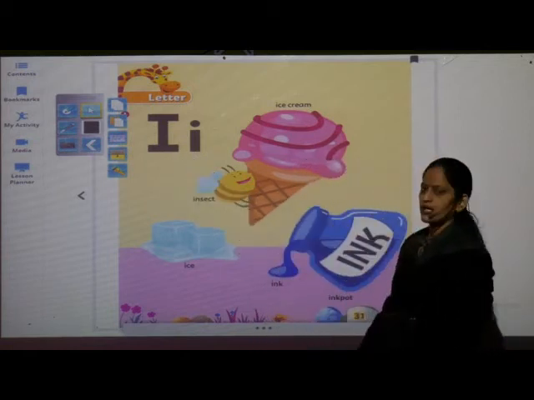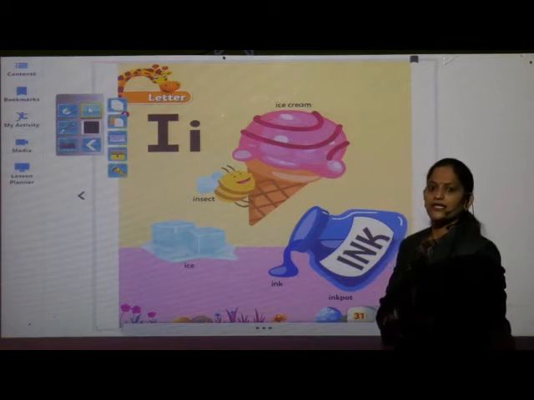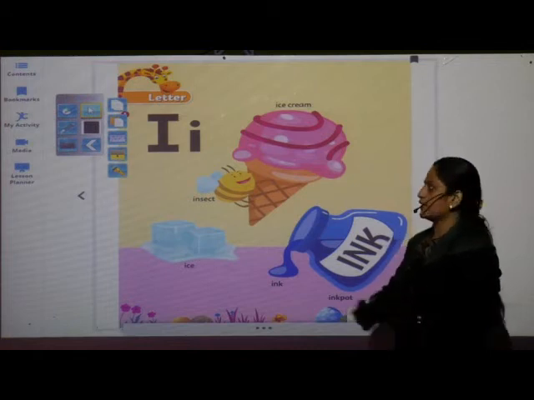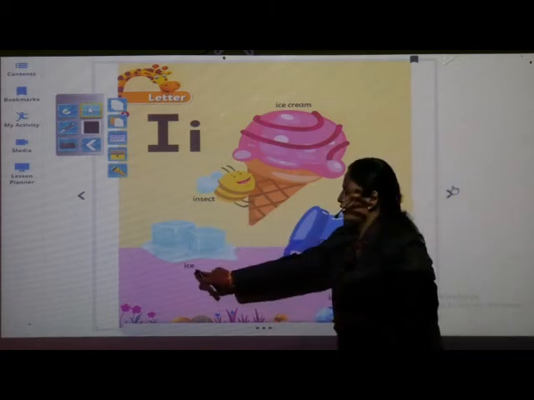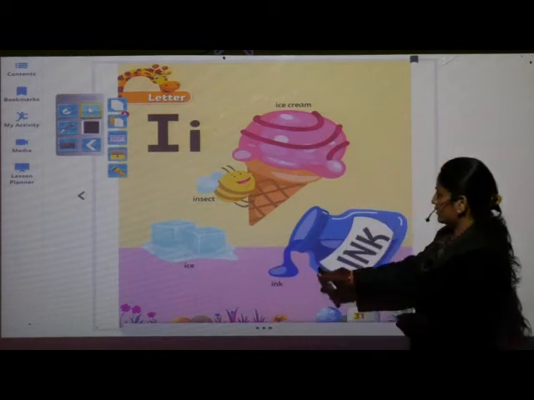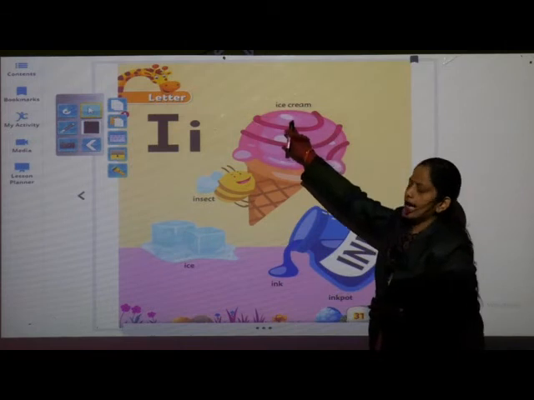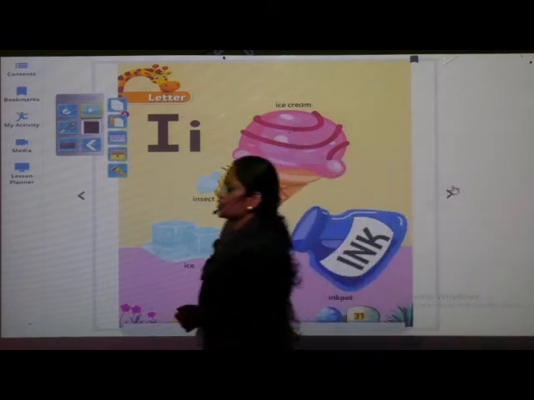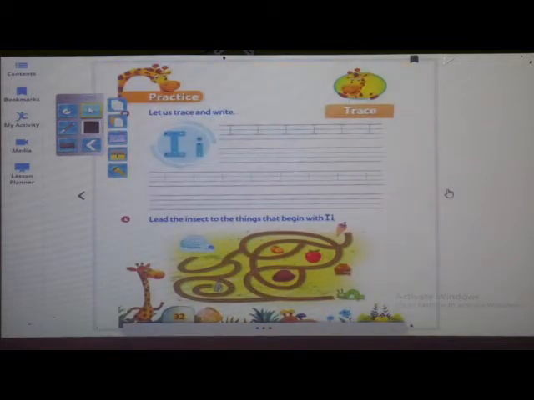And what is the phonic sound of letter I? It is E. Okay? What is the phonic sound? It is E. See here, E, insect, ice, ink, ice cream. Okay, so these are some pictures that start with the sound E. Now you have to turn the page.